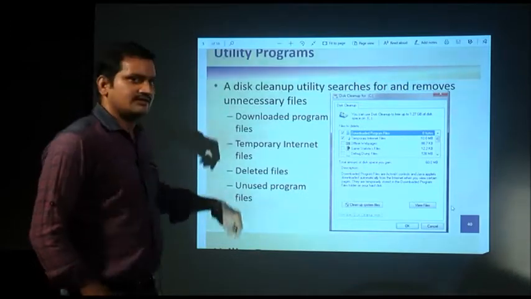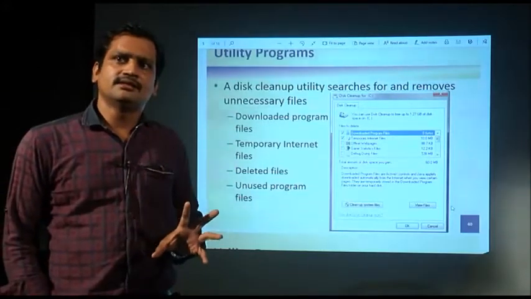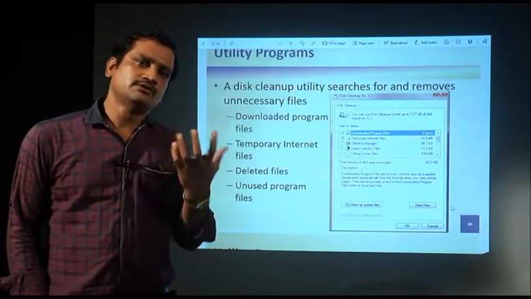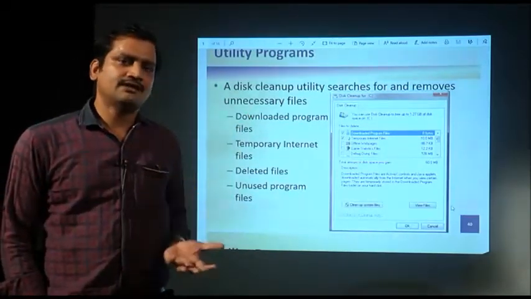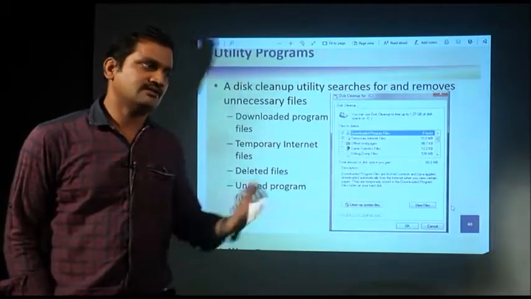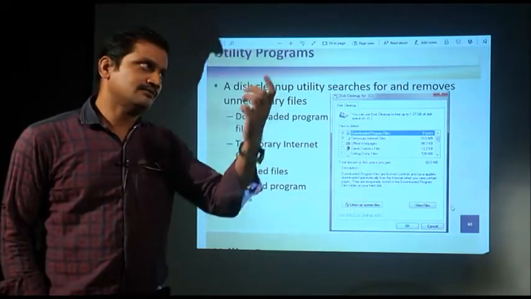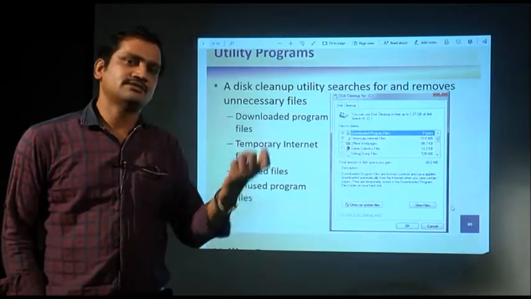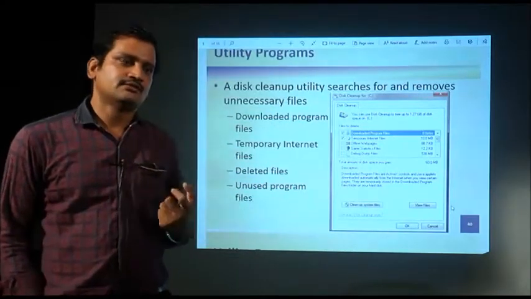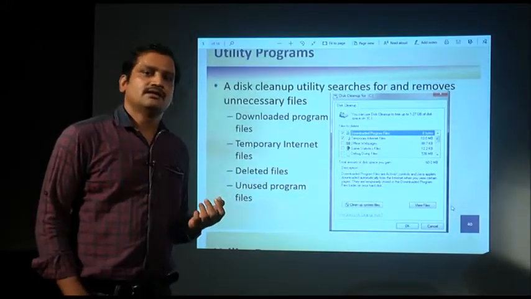Or temporary internet files. While browsing the internet or working on the internet, it creates many temporary files. What we get is only one window, one page in front of the screen, but in the background, to open that page it uses many associated files. It downloads many associated files to your system, and because of those associated files you are able to see the page. It is not only one file because of which you are able to see the web page or the website. So there are many associated files with it. When you work on the internet, those associated files with the page or the site come to your system.